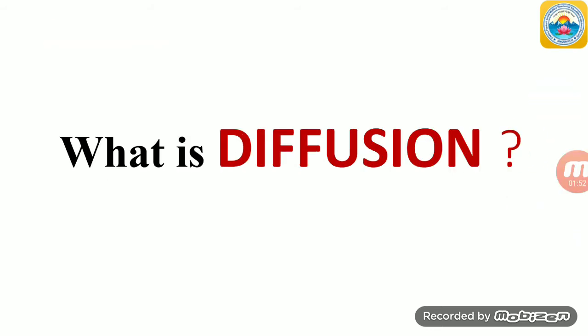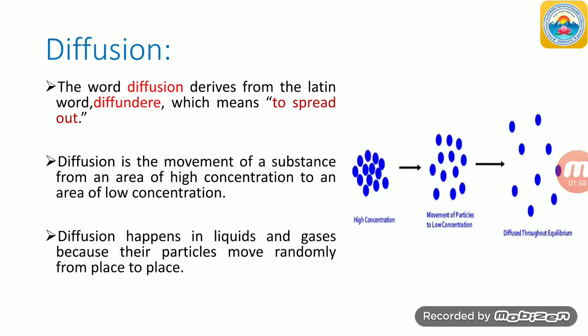What is diffusion, students? The word diffusion derives from the Latin word diffunder, which means to spread out. So what is the actual meaning of diffusion? To spread out. Another point: diffusion is the movement of a substance from an area of high concentration to an area of low concentration.